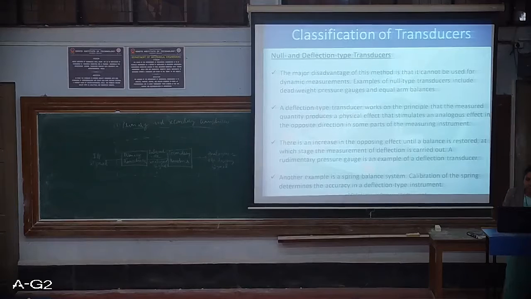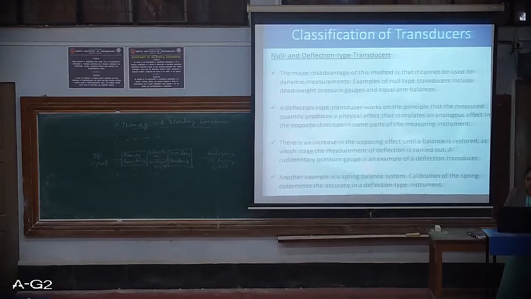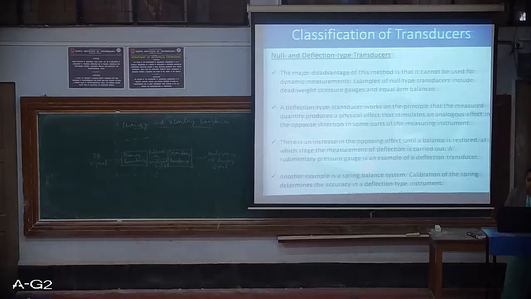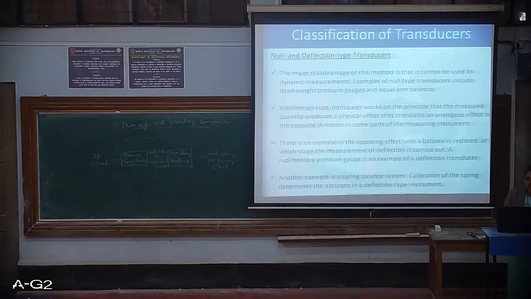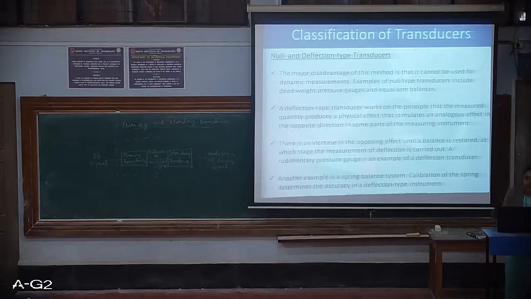One of the major disadvantages of this method is that it cannot be used for dynamic measurements, because there will be so many variations. Some examples would be the dead weight pressure gauge and equal arm balances.